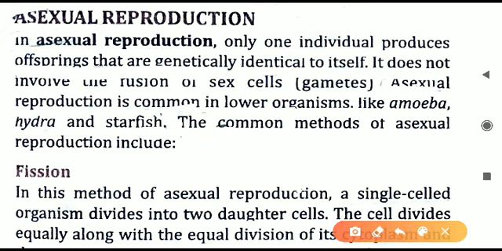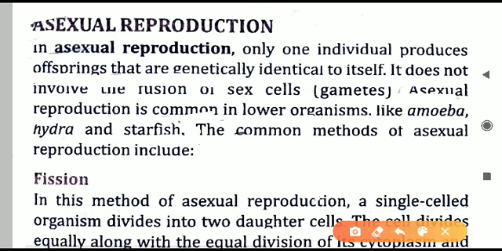There is no variation as is observed in sexual reproduction. In sexual reproduction, some kind of changes will come between the parent and the offsprings, but in asexual reproduction no such changes are observed. Generally they are all the same copies of each other. In sexual reproduction, sex cells or gamete cells are required, just as we have seen in plants. In animals also the same thing. In asexual reproduction, it does not involve the fusion of the sex cells or gamete cells. That is not present in asexual reproduction.